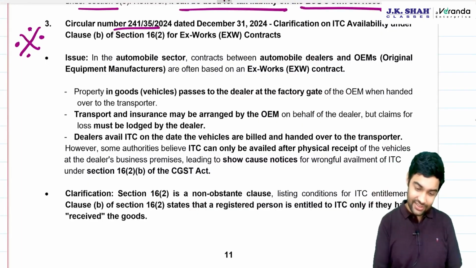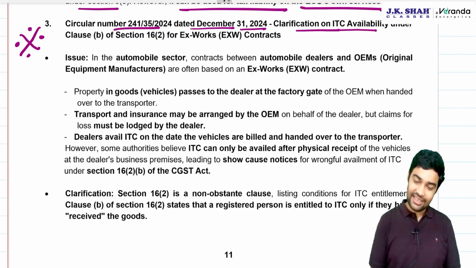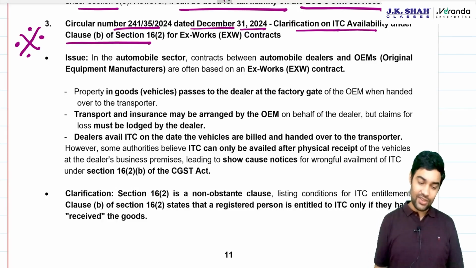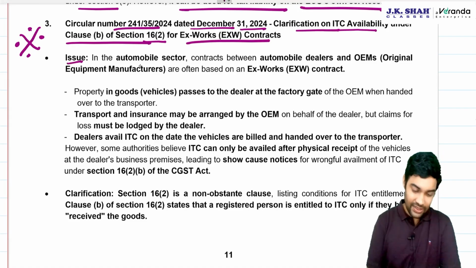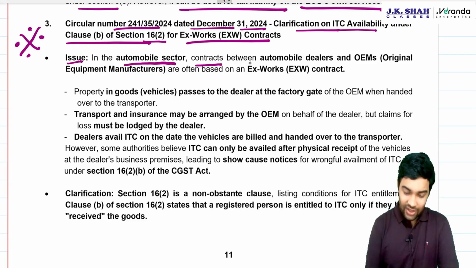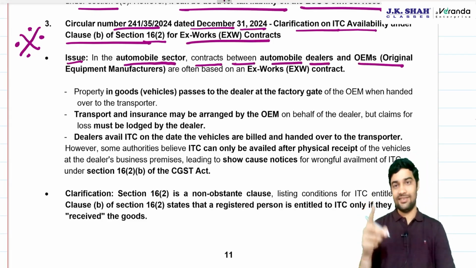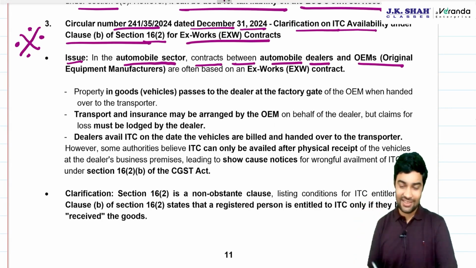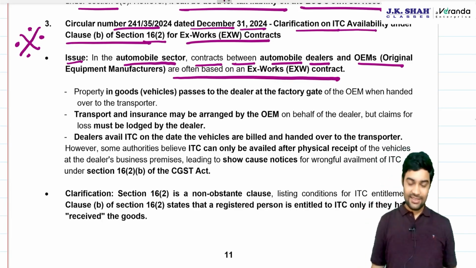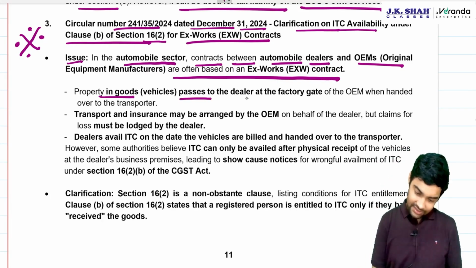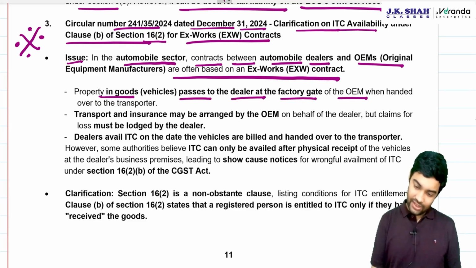Circular number 241 dated 31st December 2020. Clarification on ITC availability under clause B of section 16(2) for ex-works contract. Issue: in the automobile sector, contracts between automobile dealers and OEM, OEM in our case was Hero Limited, are often based on ex-works contract. Property in goods passes to the dealer at the factory gate of the OEM and handed over to the transporter.